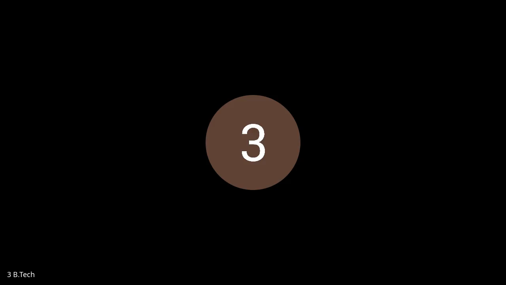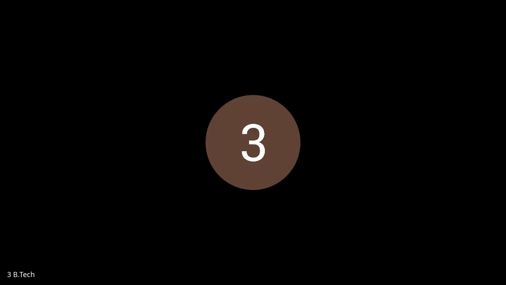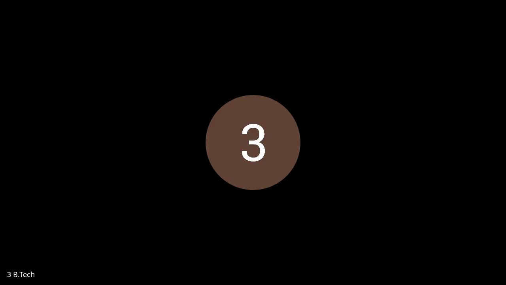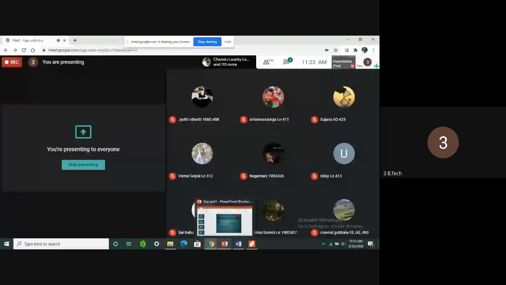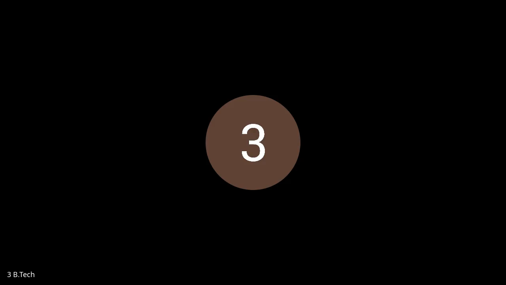If you maximize the collector current, that is IC equals VCC by RC, then the junction voltage will become 0. If the junction voltage becomes 0, IC will be maximum, which is nothing but VCC by RC. That indicates the transistor is working in the saturation region.